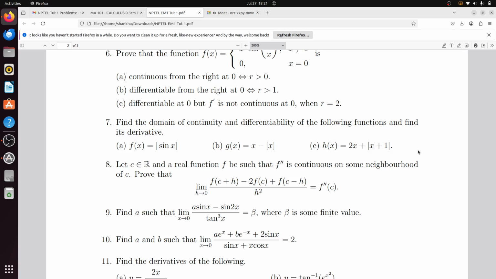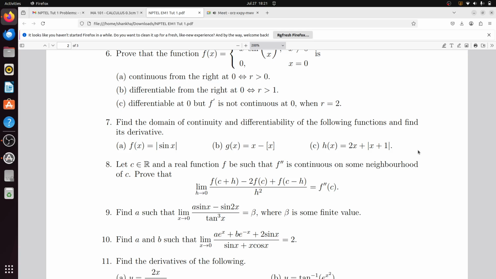You just need to use the Taylor series expansion. f(c plus h) you write as f(c) plus h f prime c plus h square by 2 f double prime c plus, and so on, order of h cube.